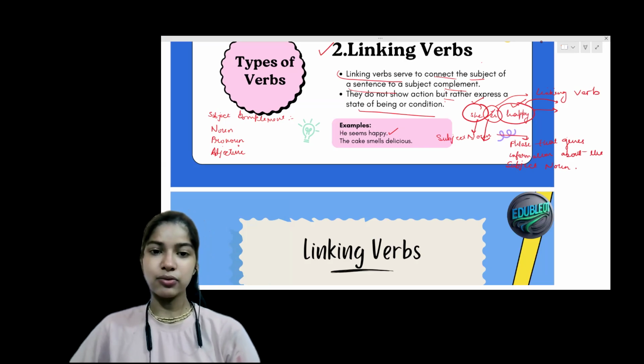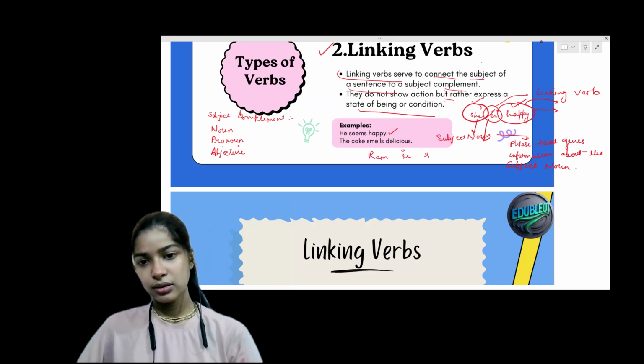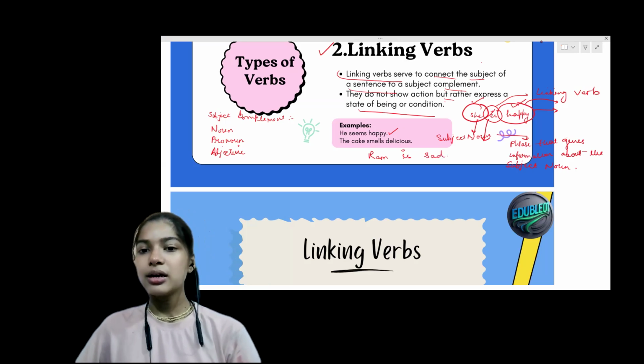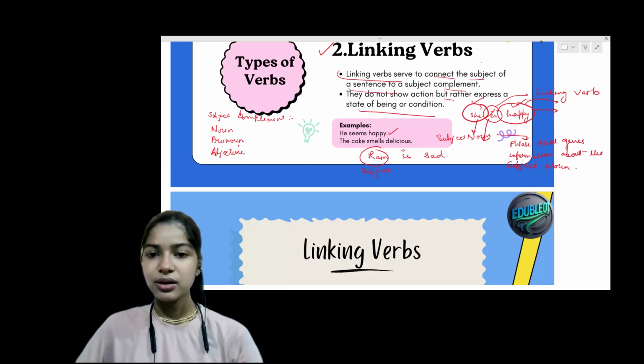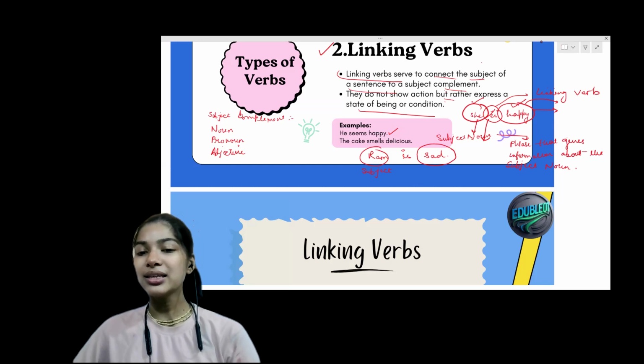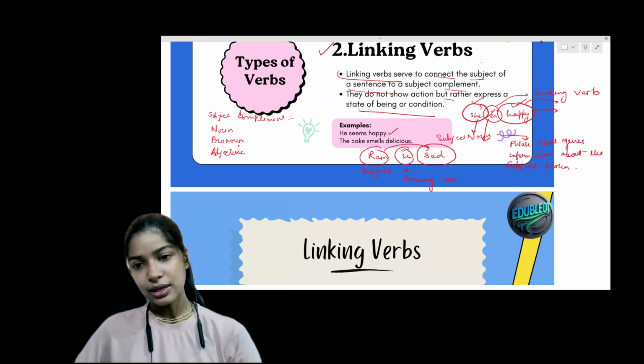Let's say this is the question again. Ram is sad. Let's see. Ram is sad. It's the subject, right? We all know Ram is the subject. Now, what is the state of being over here? Sad. So, Ram and sad, these two things are getting joined with a word called "is." So, "is" is a linking verb over here. Okay, kids?